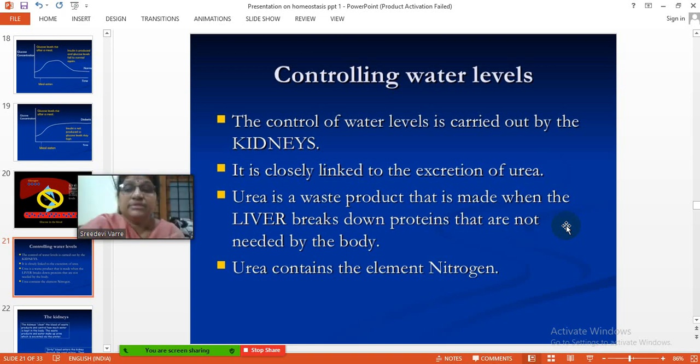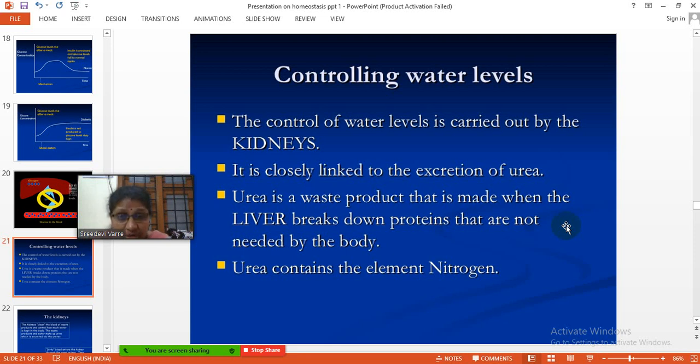Controlling water levels. The control of water levels is carried out by the kidneys. It is closely linked to the excretion of urea. Urea is a waste product that is made when the liver breaks down proteins that are not needed by the body. Urea contains the element nitrogen.